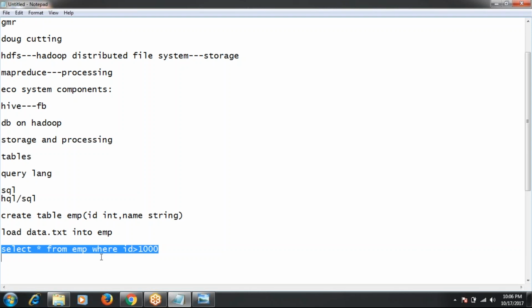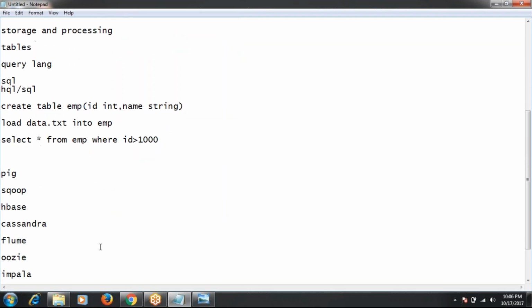Yeah. So this is Hive, and we'll discuss it very briefly when we start the ecosystem components. At that time, I'll discuss Hive briefly: how to install Hive, how to write the queries, how to put data into Hive tables, where it is stored in the backend, and how to execute the analysis queries. Everything we'll discuss. Right?